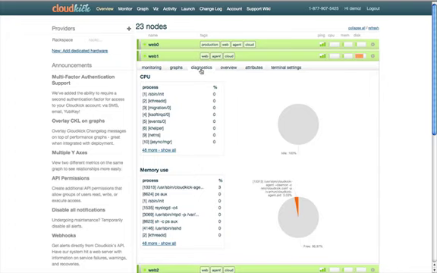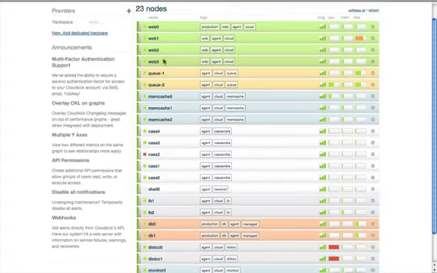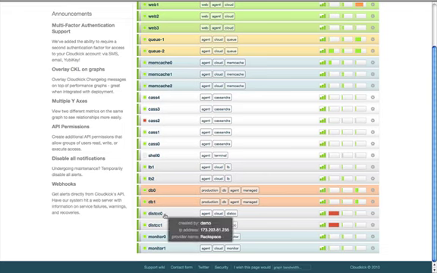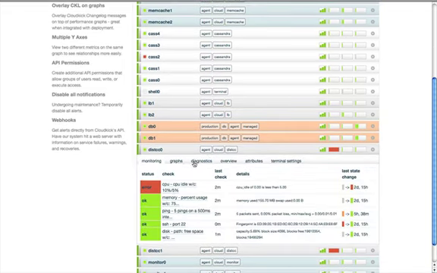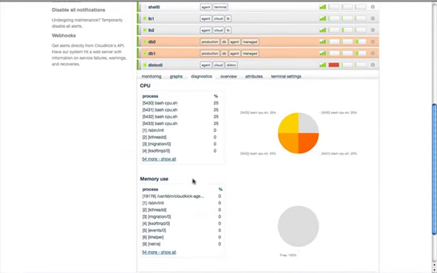Additionally, we can click on this Diagnostics tab, and what this did is it actually reached all the way out to the server and pulled in the latest data about what's running on this machine. This machine is actually pretty idle, but if we were to go grab a machine that was maybe a little more busy, maybe one of these ones with the red CPU usage, we could pull it in and see sort of what's happening on the machine in order to give it CPU load. In this case, there's some scripts running that are causing it to have load.